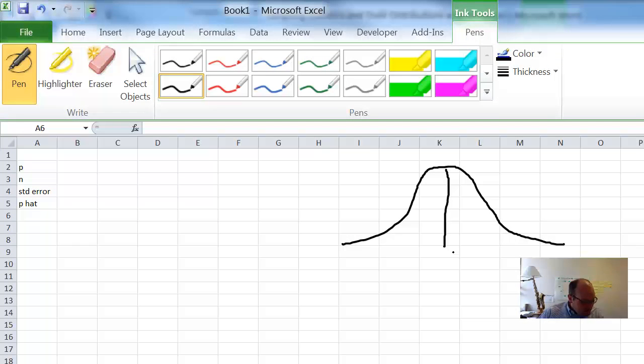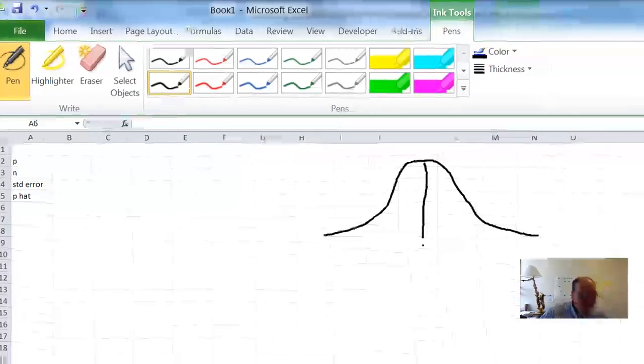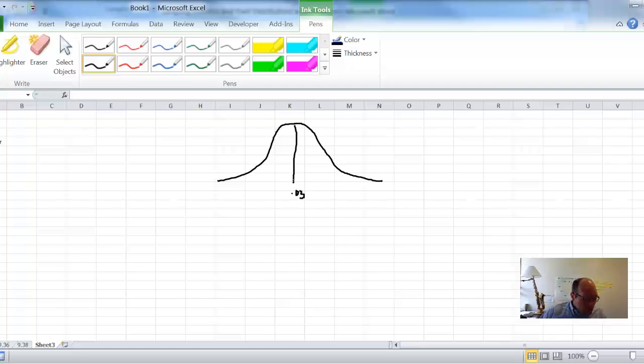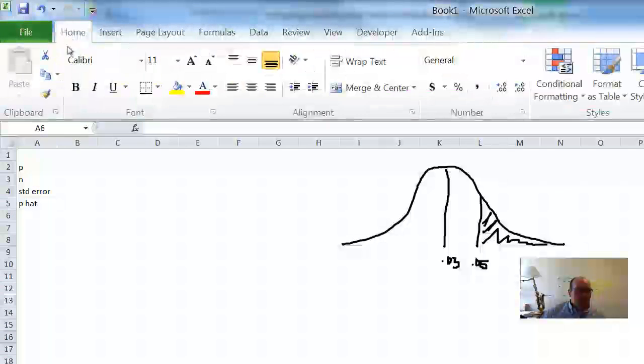But what is our P? This is the claim. The manufacturer claims that 3%. So this is 0.03, just like that. And then we want to test what's the probability that more than 5%. So that's over here somewhere, 0.05, and we want more than 5. So that's this side of things, right? Okay, more than 5.